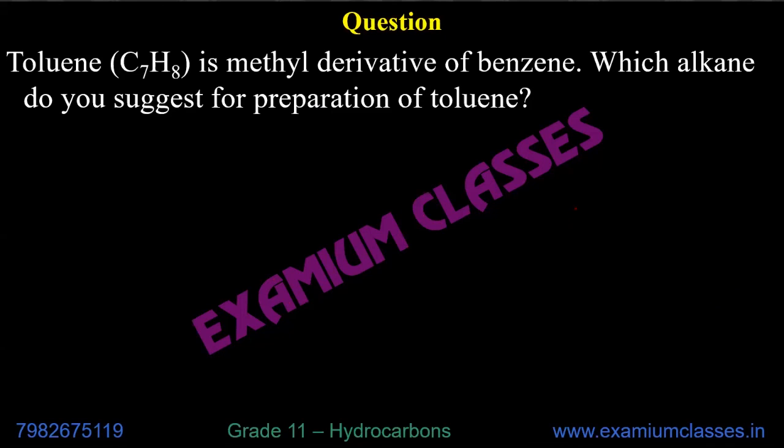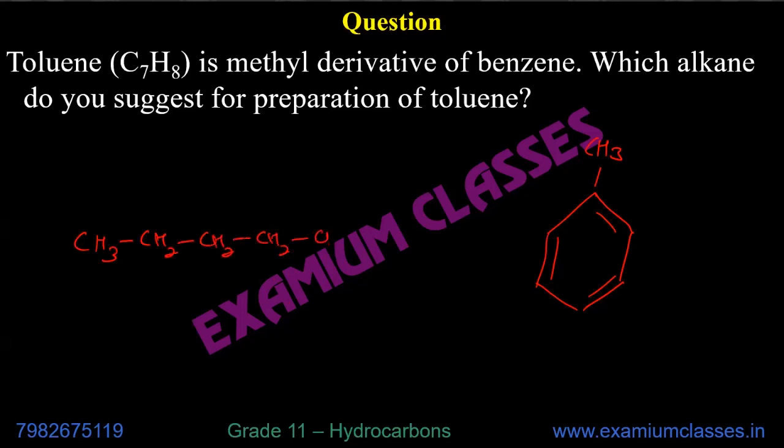We need 6 carbons in the ring, but one branch. So if we need 6 carbons in the ring, the chain has to be of 6 carbons, and the branch can be anywhere.